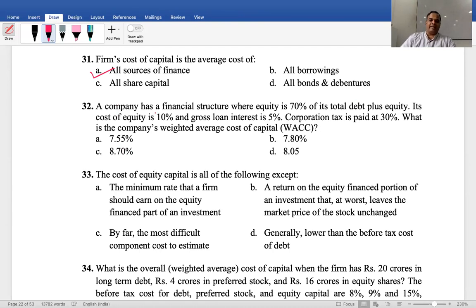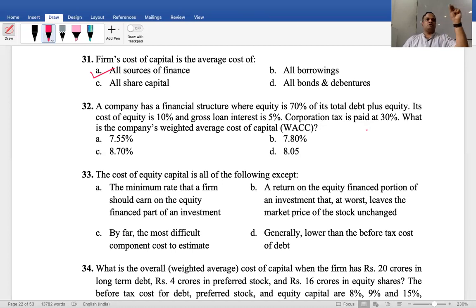The company has a financial structure where equity is 70% of its total debt plus equity. Its cost of equity is 10% and gross loan interest is 5%. Corporate tax paid is 30%. What is the weighted average cost of capital?